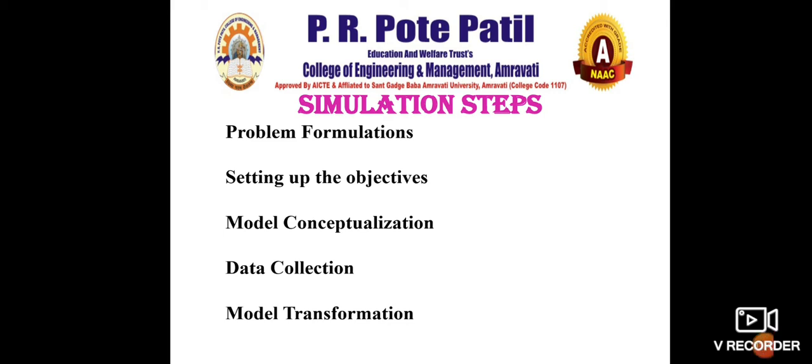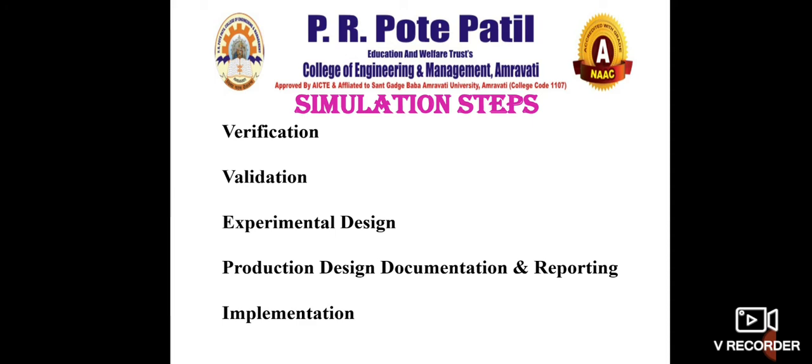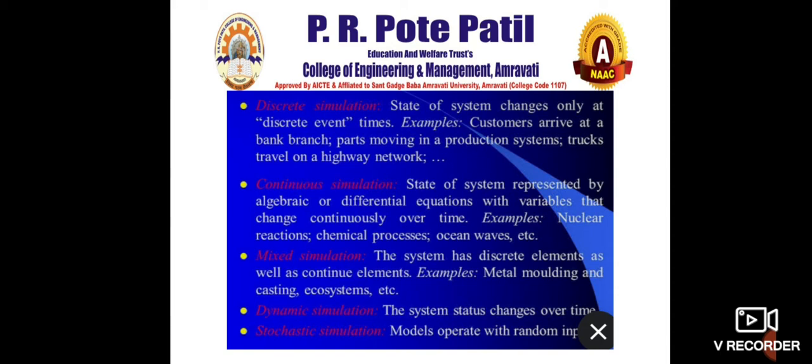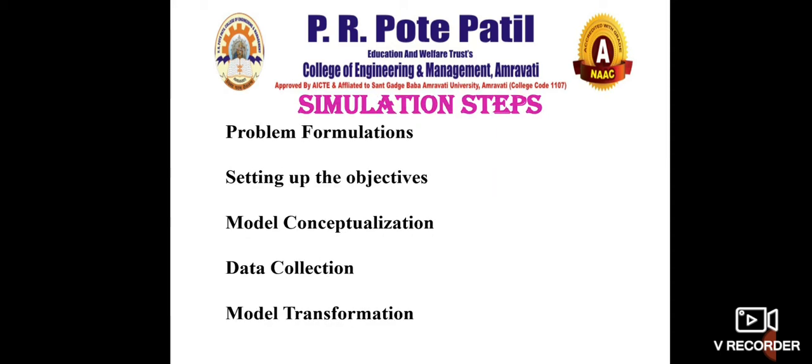And then we have seen the basic steps in formulation of simulation. What are the steps? It is like problem formulation, then setting up of objectives, model conceptualization, data collection, model transformation, verification, validation, experimental design, production runs and analysis, documentation and implementation. So we have seen the various steps in the simulation process.